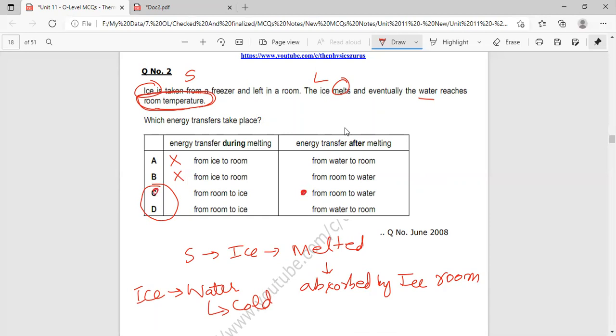Which option is correct now? Option C. So in both cases, when ice turns into liquid, heat is absorbed from room to ice, and then when the liquid equalizes its temperature to the room temperature, it also absorbs heat from the room, so heat is transferred from room to water. So option C is the correct answer.